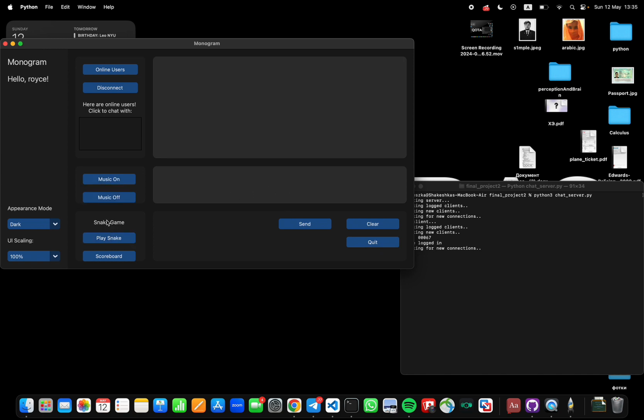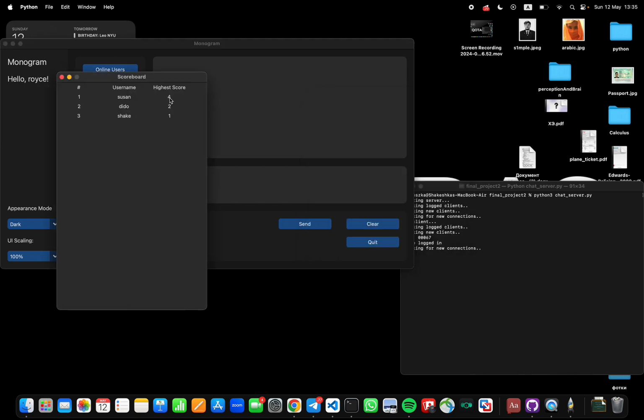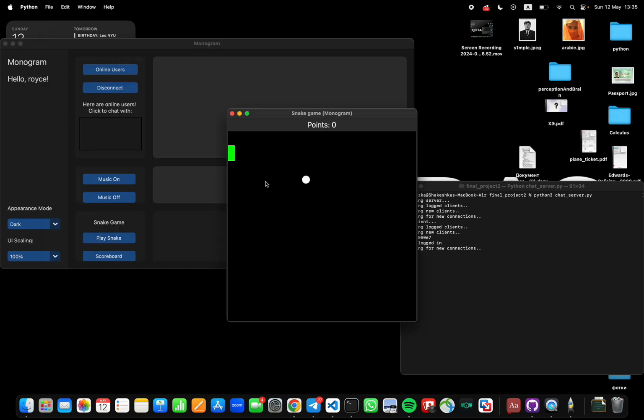The next one is the snake game. First of all, let's look at the scoreboard. On our scoreboard, I played a little bit before. We have 3 users, Susan, Dido, and Shakir. It is ranking from the highest to the lowest score. And let's break the record. As you can see, the biggest record is Susan's, it is 4. Let's break her record. As you can see, the snake game is a completely simple game. The goal of the game is just to eat the food, and for each eaten food you get 1 point.